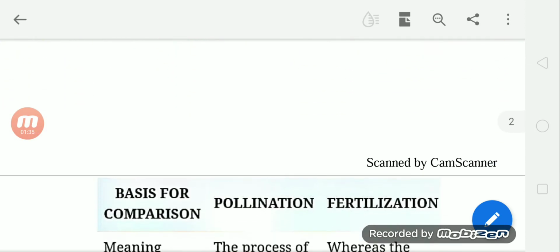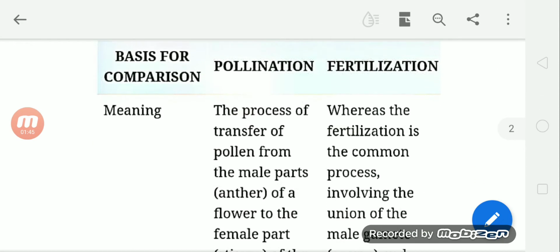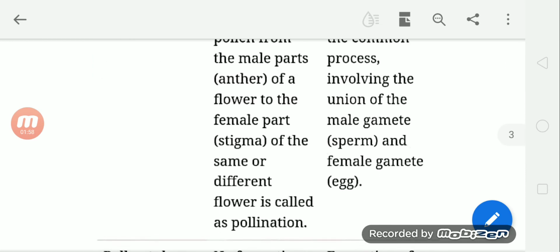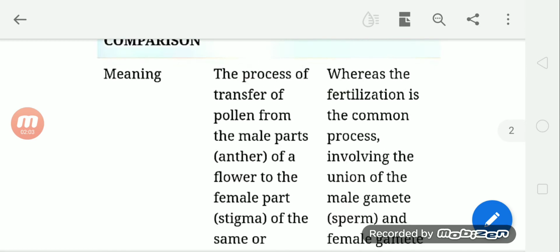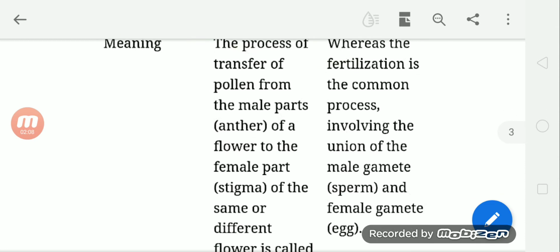Now let us have a look at the differences between pollination and fertilization. The process of transfer of pollen grains from the male part, the anther of a flower, to the female part, the stigma of the same or different flower, is called pollination. Whereas fertilization is the process involving the union of the male gamete, sperm, and the female gamete, egg.